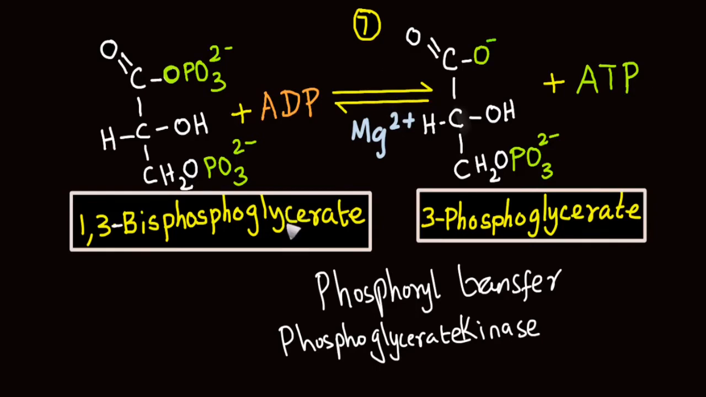What I have written here is for one molecule of 1,3-bisphosphoglycerate. As two molecules of 1,3-bisphosphoglycerate participate in this reaction, everything should be multiplied by 2. So at the end of the 7th step of glycolysis, we have two molecules of 3-phosphoglycerate and two molecules of adenosine triphosphate.